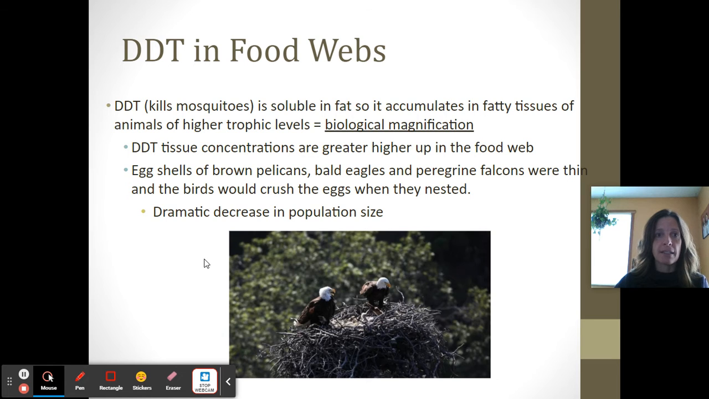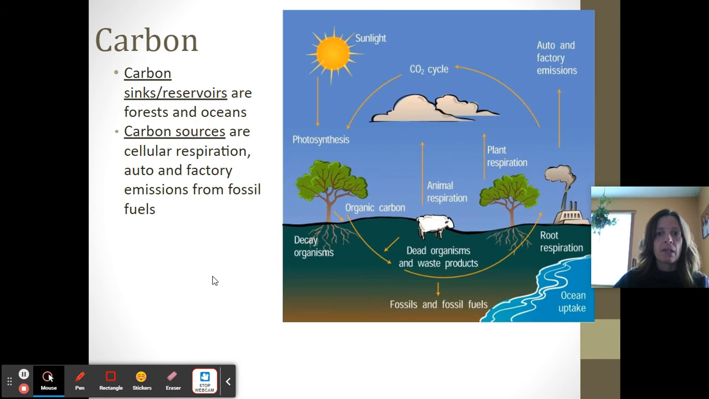And since then, DDT has been banned in many parts of the world. So some cycles that we just need to go over. So the carbon cycle, I'm sure you've had this before.